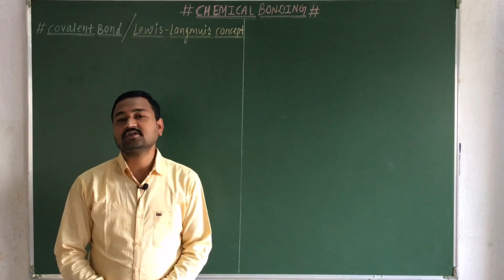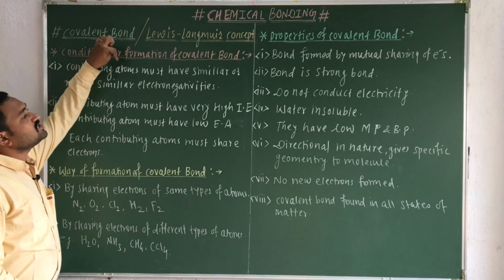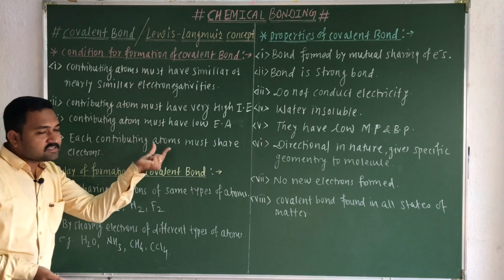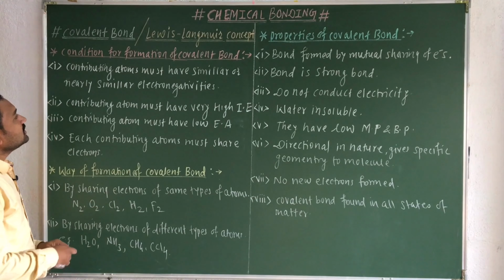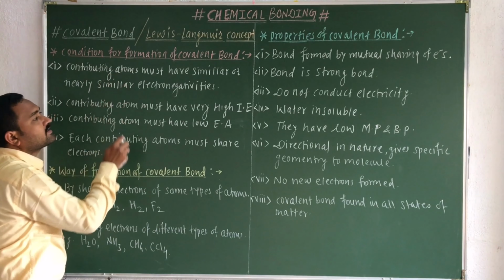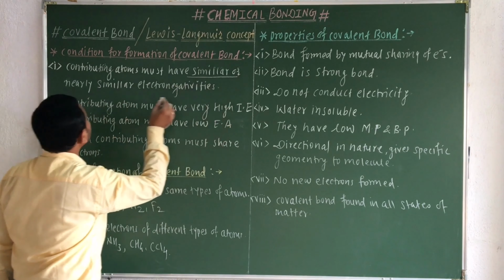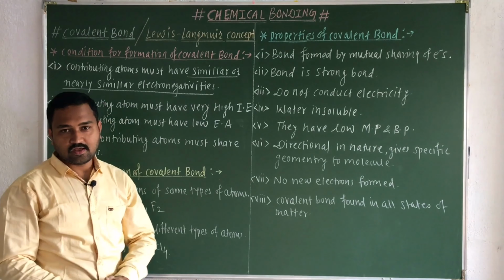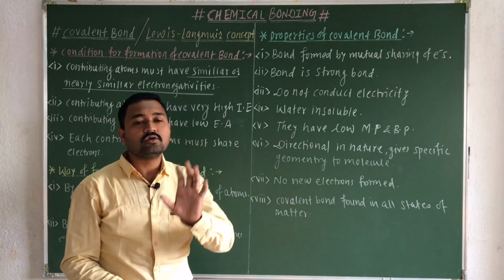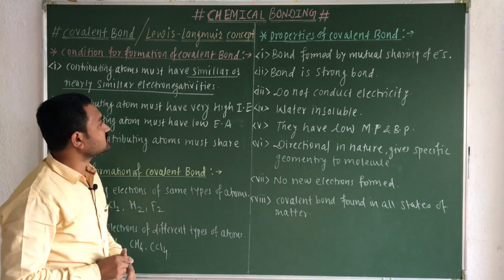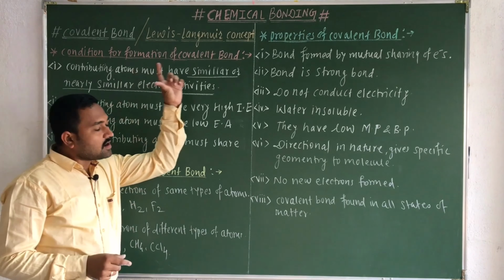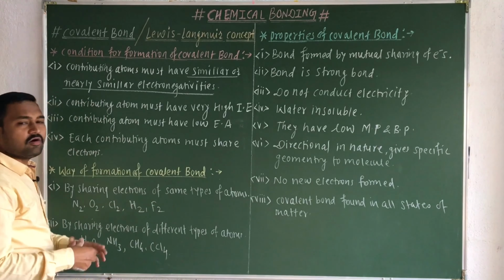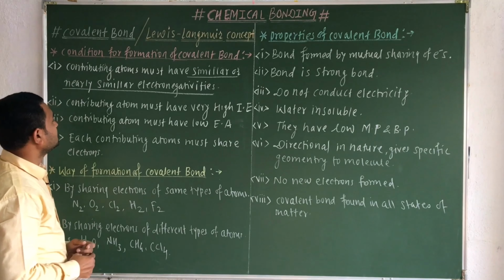Now in today's lecture, we are going to learn about the conditions for the formation of a covalent bond. I have written these conditions on the board. First condition is that the contributing atoms must have similar or nearly similar electronegativity values. Then and only then will covalent bond formation take place. Keep in your mind, these are very important points for NEET and JEE, or any other competitive examinations.